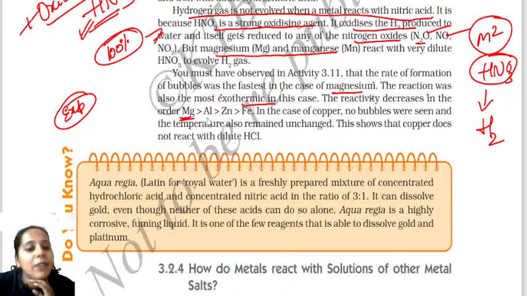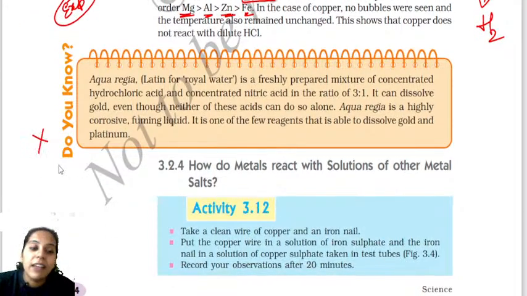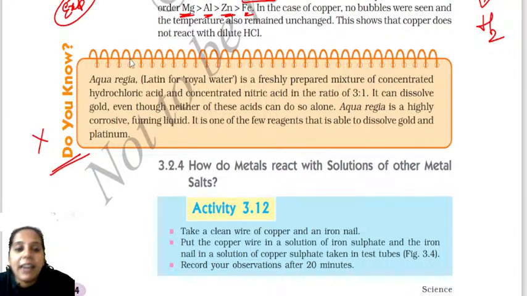Magnesium is more reactive than aluminium. Aluminium is more reactive than zinc. Zinc is more reactive than iron. That is how you are going to arrange these metals. Okay. And you can ignore this. But here I am telling you, this point you have to remember.